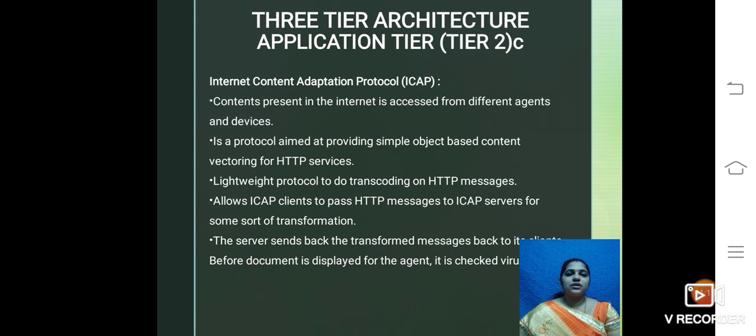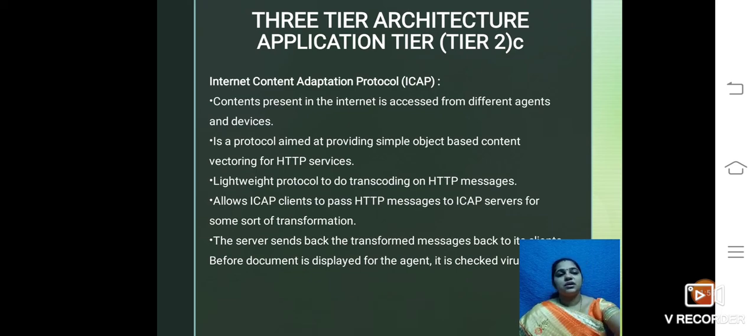And the next middleware is ICAP, that is Internet Content Adaptation Protocol. The content present on the internet is accessed from different agents and different devices. It's a protocol aimed at providing simple object-based content vectoring for HTTP servers, that is Hypertext Transfer Protocol. It is a lightweight protocol to do transcoding on HTTP messages. It allows ICAP clients to pass HTTP messages to ICAP servers for some sort of transformation.